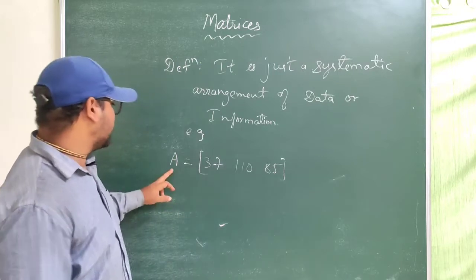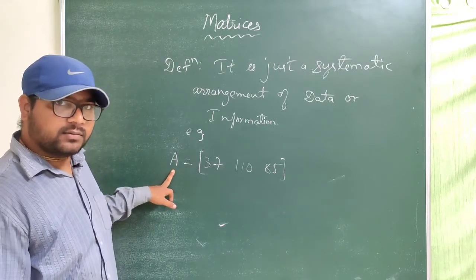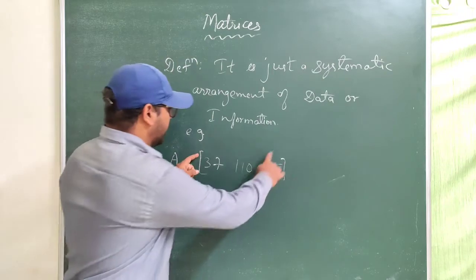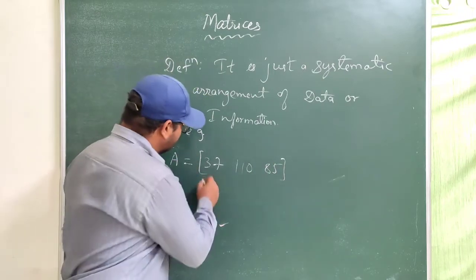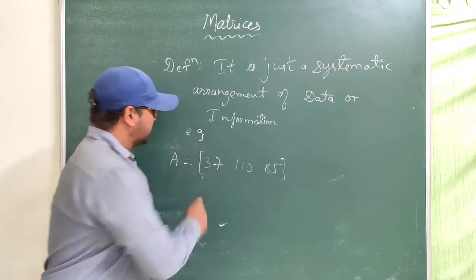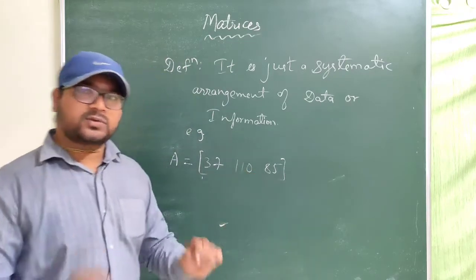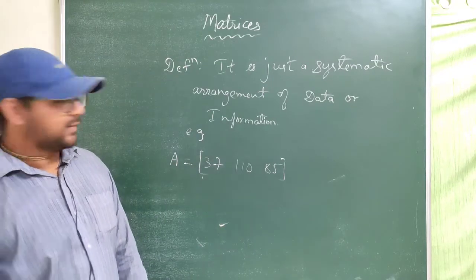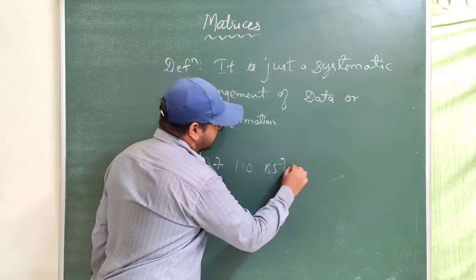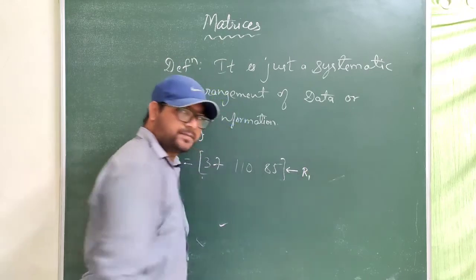So how do we represent a matrix? With a capital letter, and the information is stored between 2 square brackets. This matrix has one row.